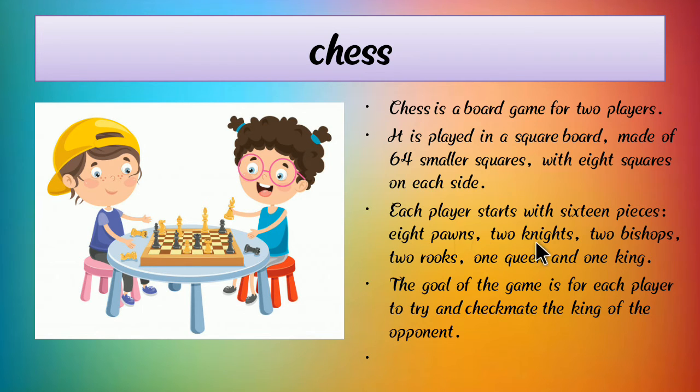The goal of the game is for each player to try to checkmate the king of the opponent. Here we can see rooks, queen and king.